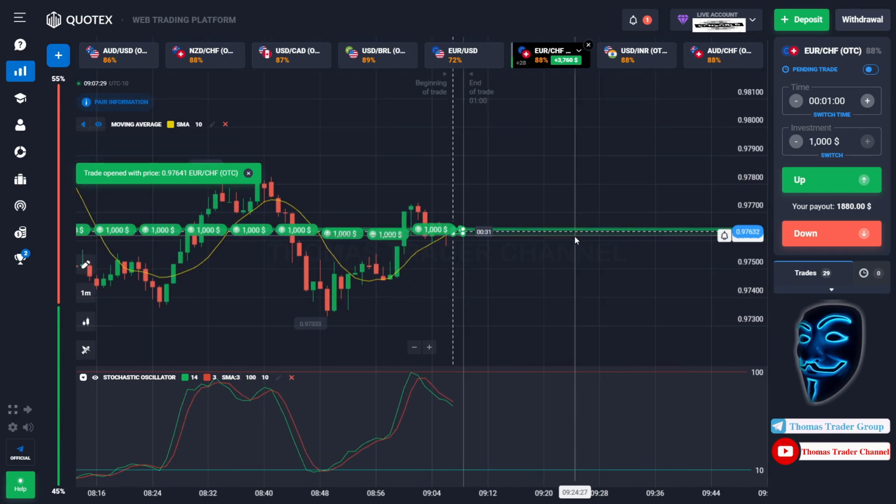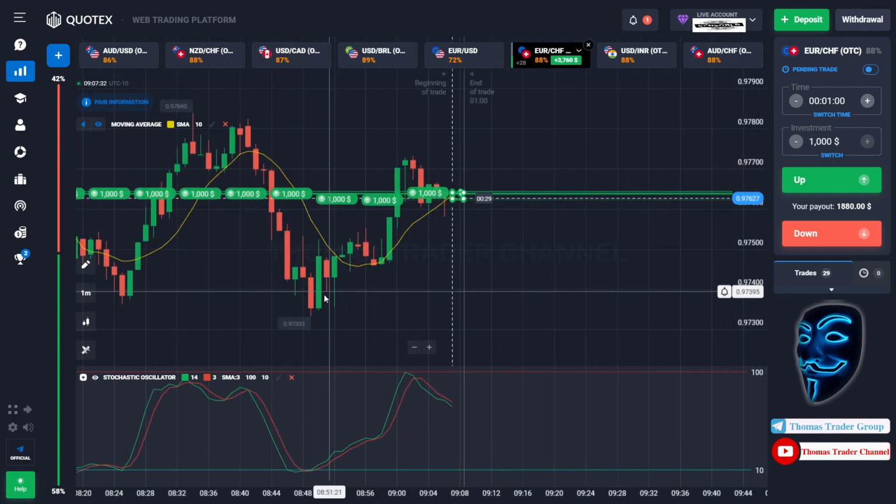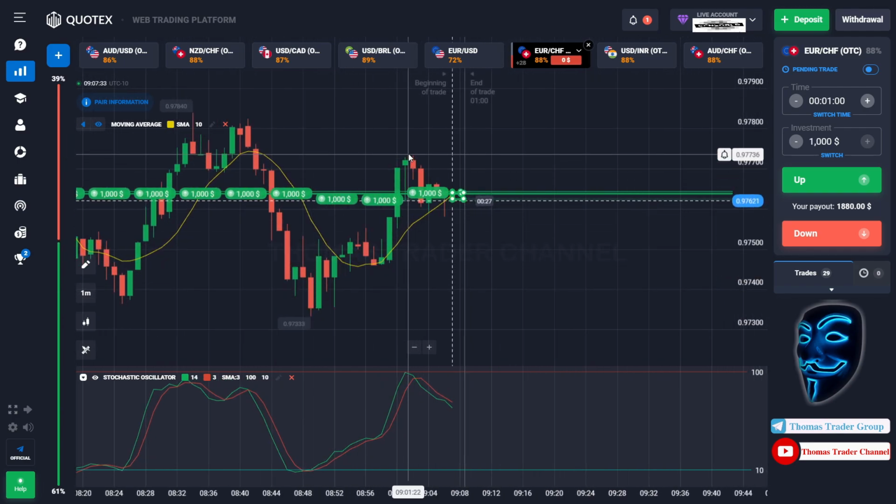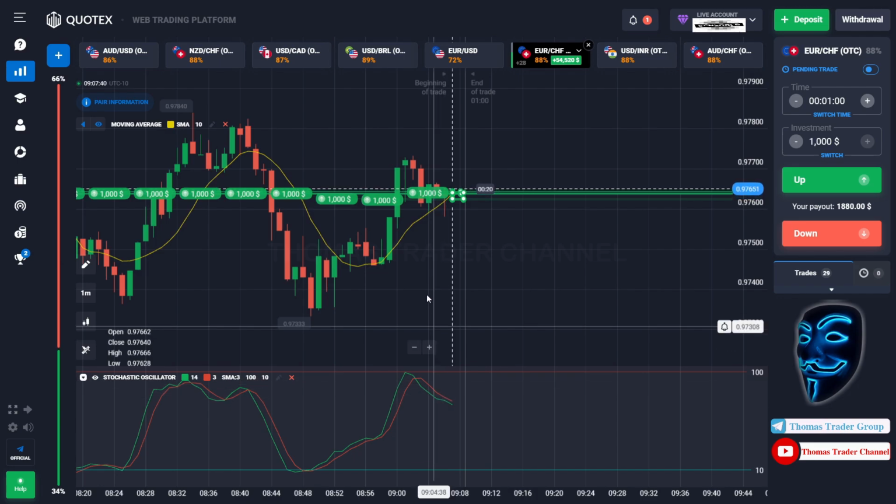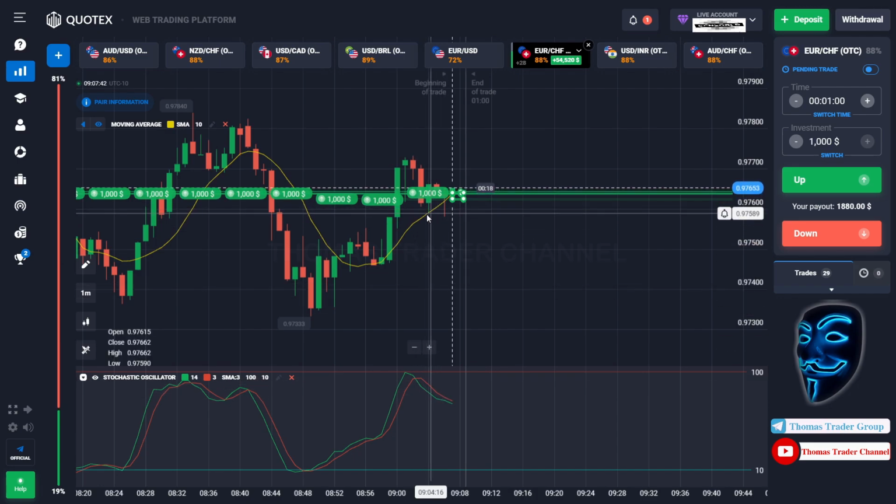As you can see, the market is going bullish. And the market has already touched the overbought area. When the market touches the overbought area, it will make a rebound and it will make a correction to the moving average line before it continues the bullish trend.